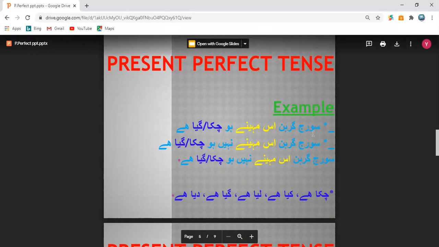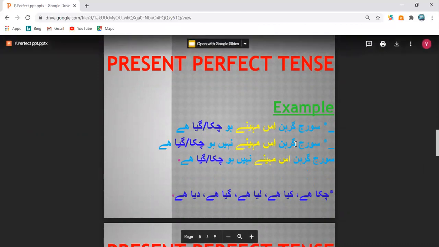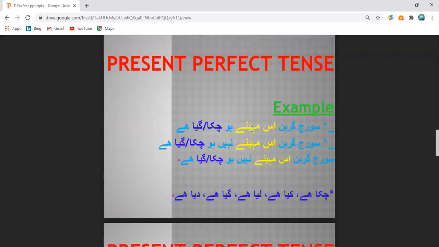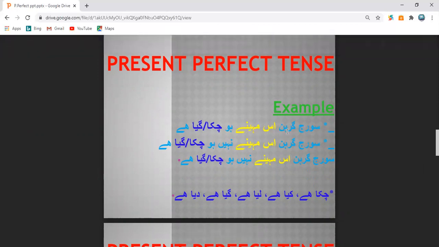The Urdu example: सूरज गिरन इस महीने हो चुका है या हो गया है. So this is a normal sentence. You can see, students, how can you detect a present perfect sentence in Urdu? The Urdu sentence must end with chuka hai, chuki hai or chuke hain, or with words like kiya hai, liya hai, gaya hai, diya hai, padha hai, khaya hai, soya hai. You understand that?